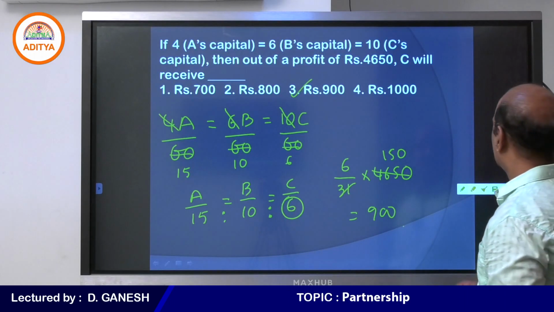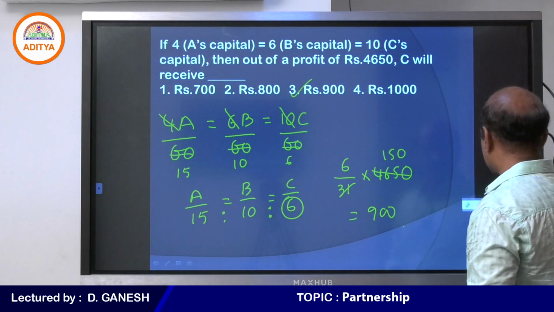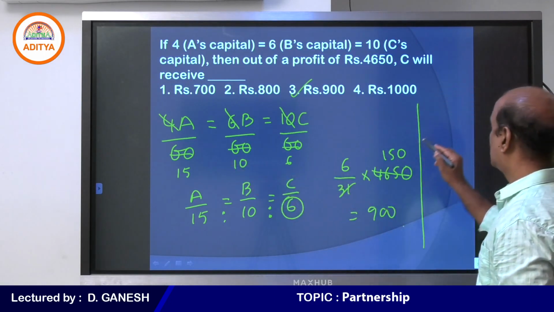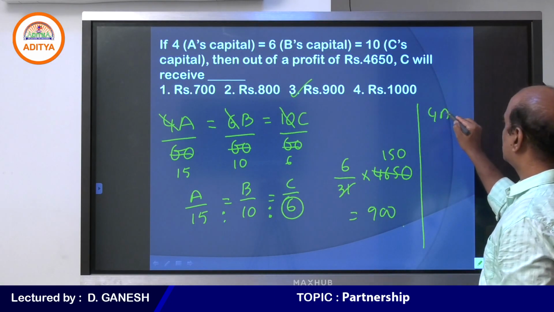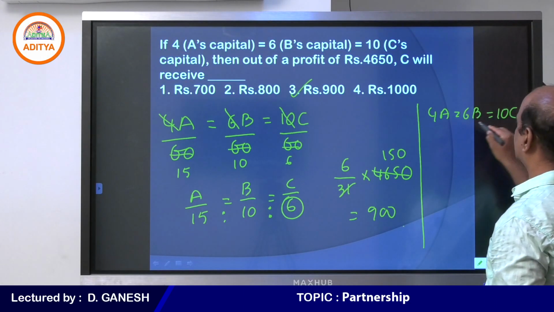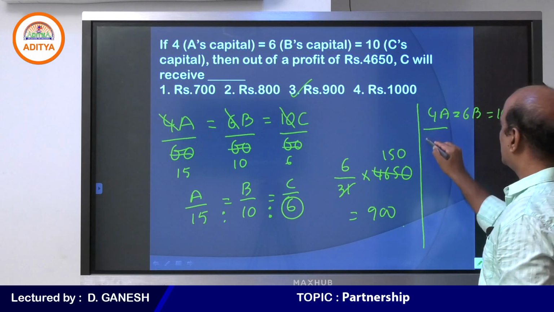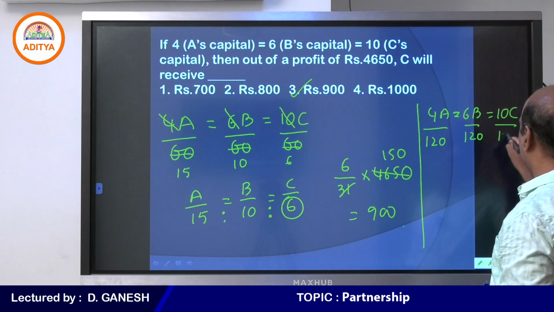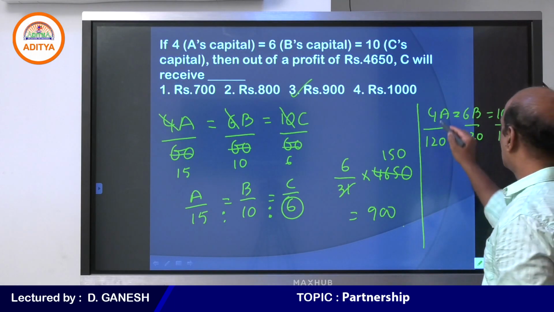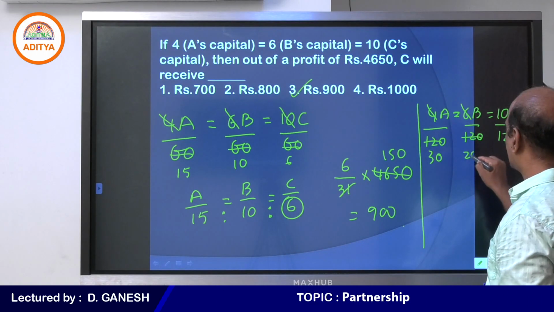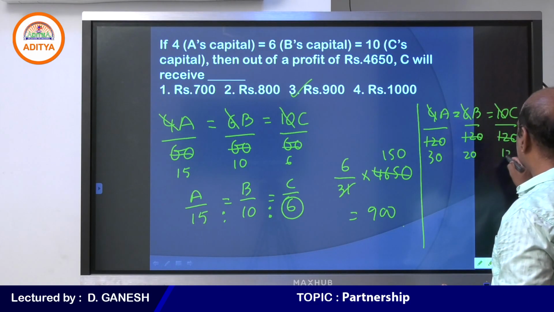Some of you are asking me, sir, why are you dividing by 60? Okay, 4A is equal to 6B is equal to 10C. That is the question. You can divide by 120 also, no problem. You can divide by whatever number, you will get the same answer. 4 cancels 30 times, 6 cancels 20 times, 10 cancels 12 times.